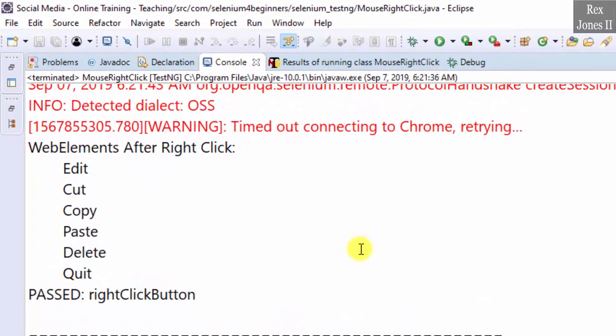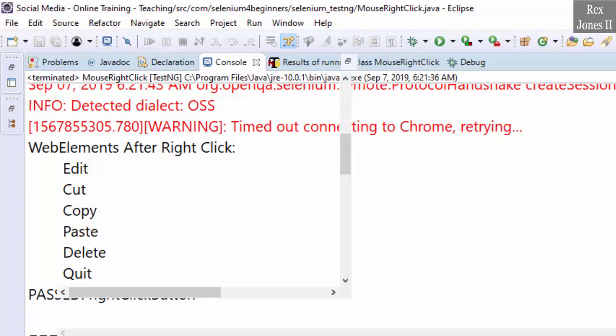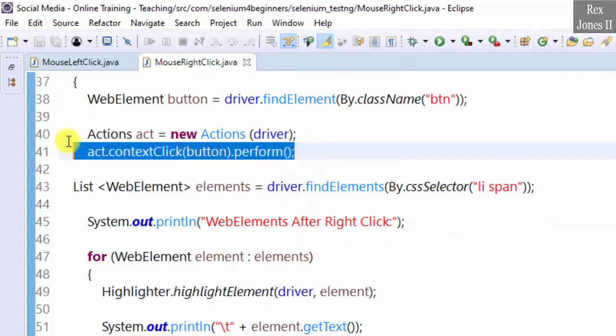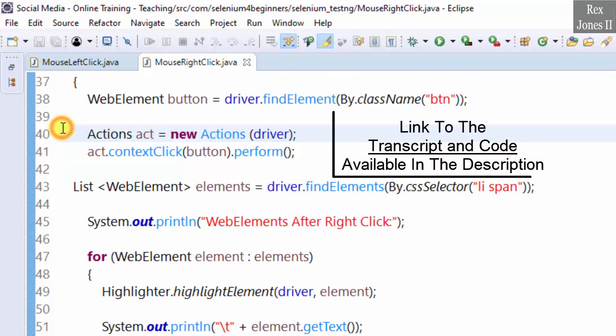All of the items, edit, cut, copy, paste, delete, and quit, showed up after right-clicking the button. That's it, and thank you for watching how to use Selenium Actions class to right-click a button.